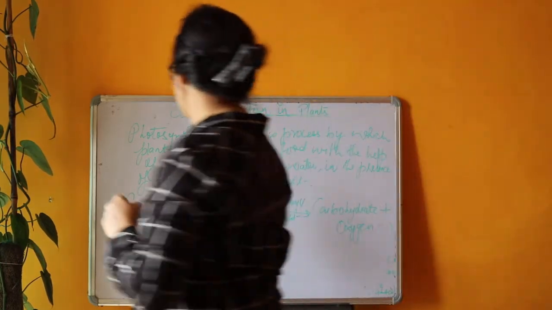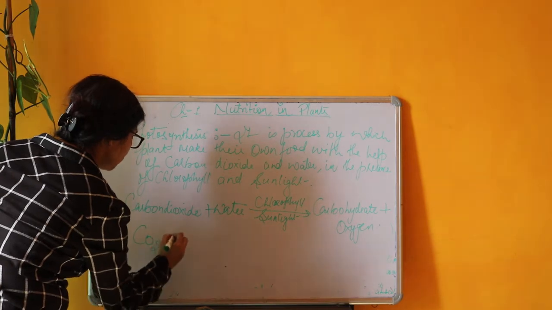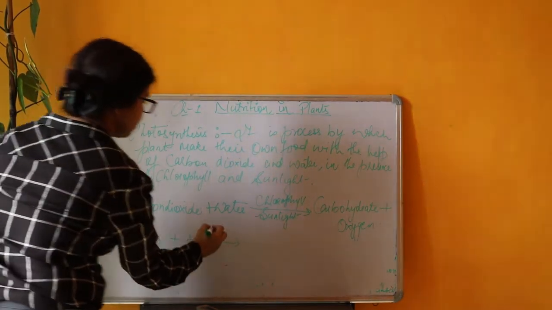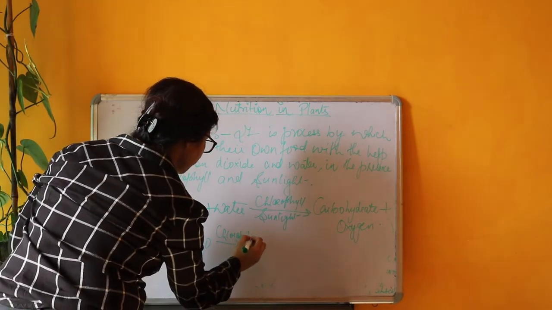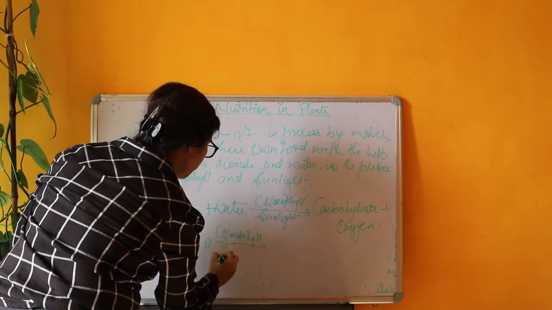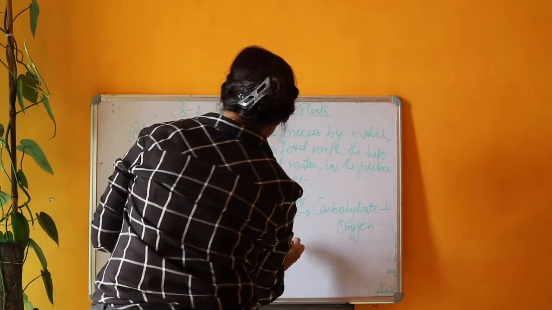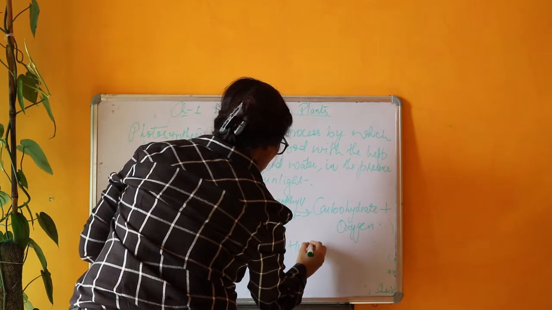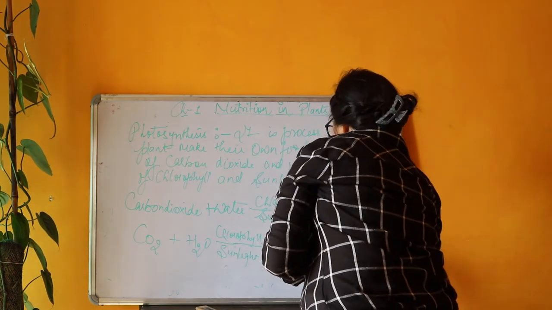If you want, we can write the chemical equation also. Carbon dioxide plus water, in the presence of chlorophyll and sunlight, gives carbohydrate, C6H12O6, which is the formula of glucose, plus oxygen.